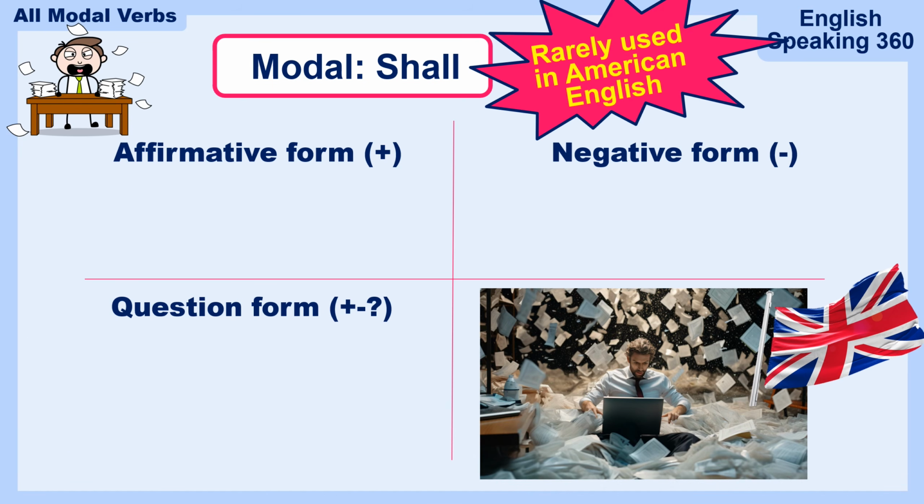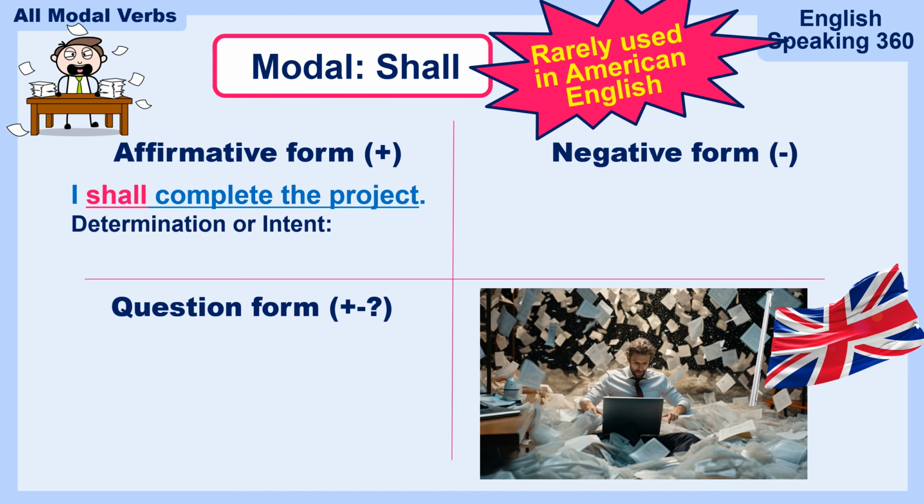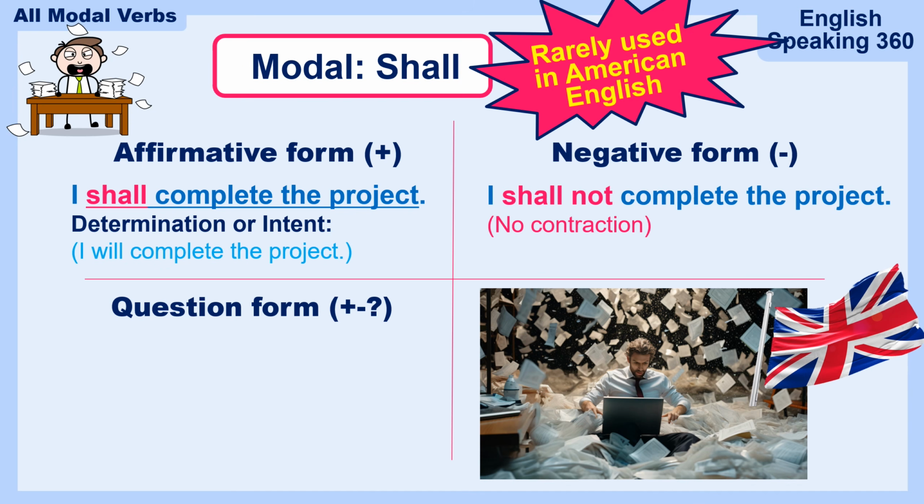Here's another example for shall. I shall complete the project. I shall here is determination or intent. So I am intent on finishing that project. It means I will complete the project no matter what. What's the negative form? I shall not complete the project. Once again, no contraction. It means I will not finish the project.